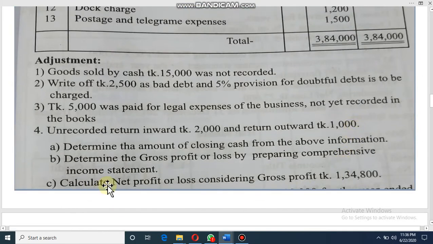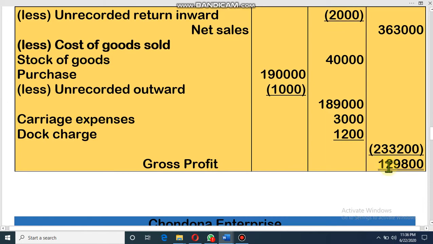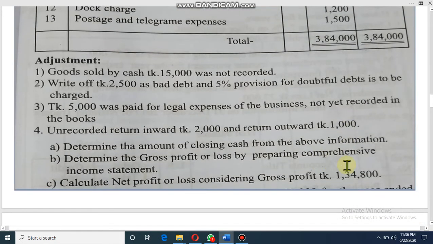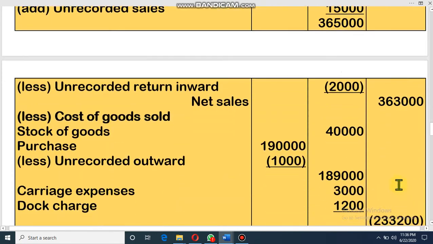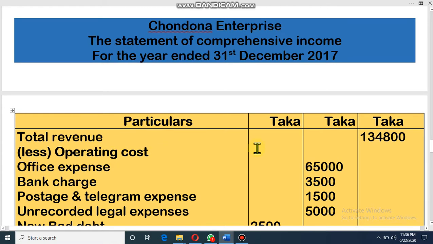They told that the amount of gross profit is 1,34,800. That means we have to calculate net profit by considering 1,34,800, not our one. This is our gross profit, but this one we cannot write because it is given in the question. If it is not given in the question, then I can write my one as gross profit. So at first I have written the gross profit, it is given in the question, then operating cost.